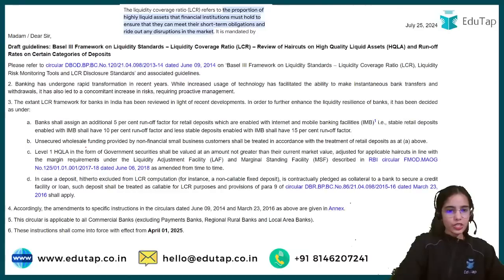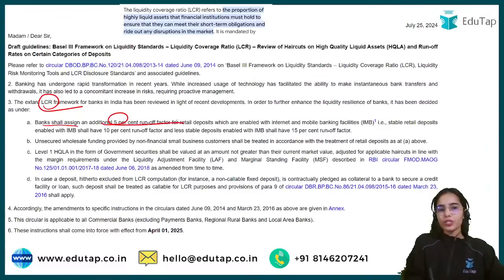So I hope this is very clear. We discussed this in our previous session, the revision session of August, where I clearly informed you that the LCR framework has been reviewed and that the bank shall assign an additional 5% runoff factor for retail deposits. Unsecured wholesale funding that is provided by, let's say, not very big institutions, the small business customers.